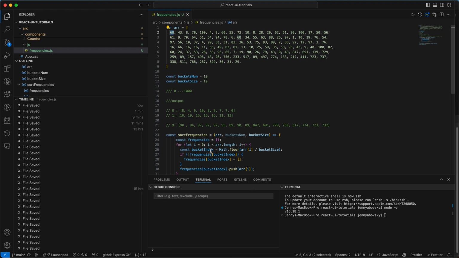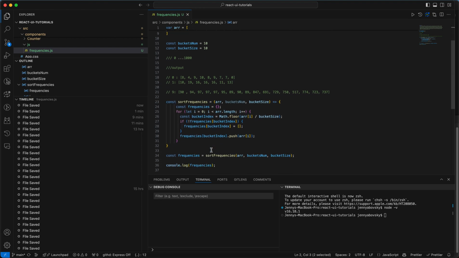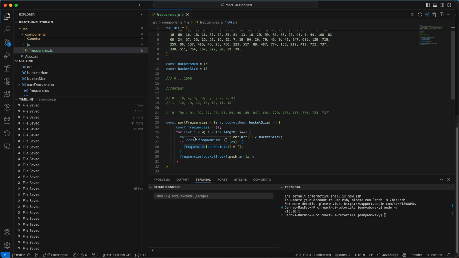So we have a bucket number, and now we need to check: do we already have a collection for this bucket number in our result? If we don't, we initiate a collection for bucket number 6 with an array, and then we push our item into the array of the result.